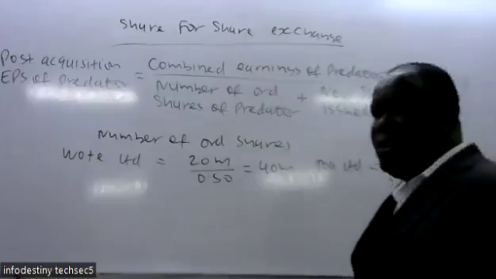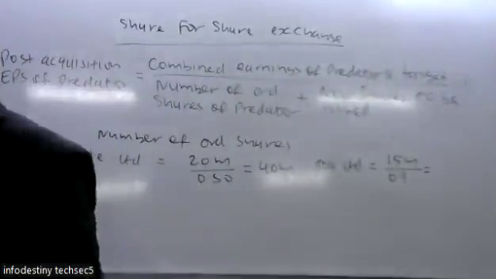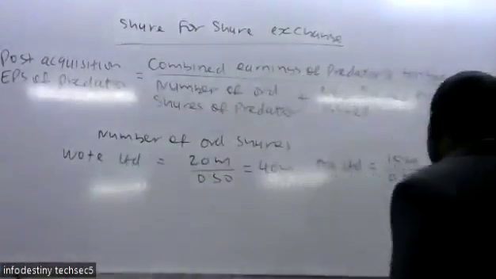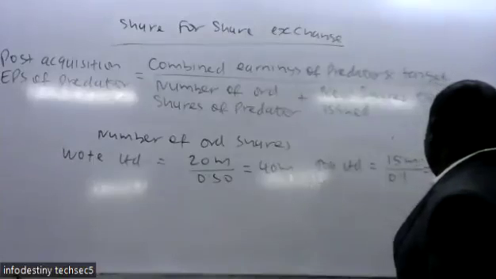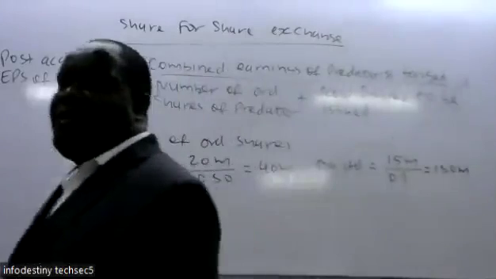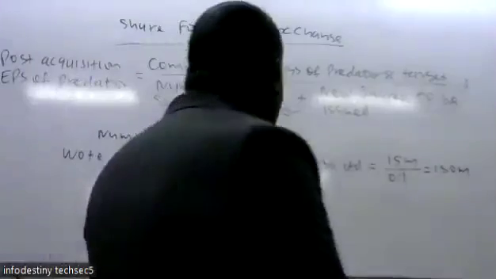So that you get the one for Toa Limited: 150 millions. So you simply divide by the par value per share. The question had given the ordinary share capital. When you divide by the par value per share, that's when you get the number of the ordinary shares.